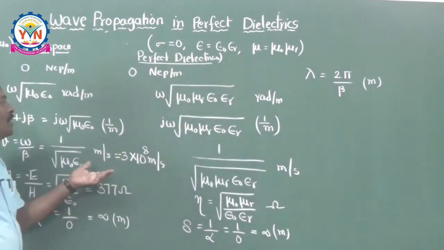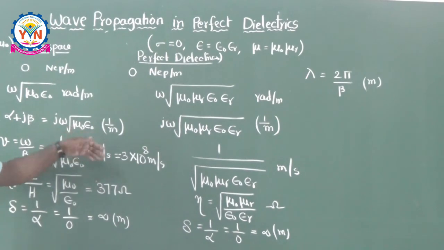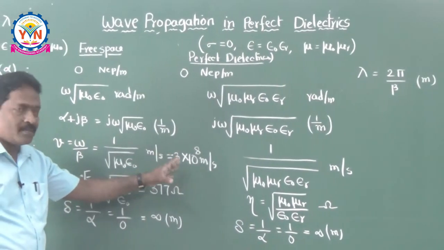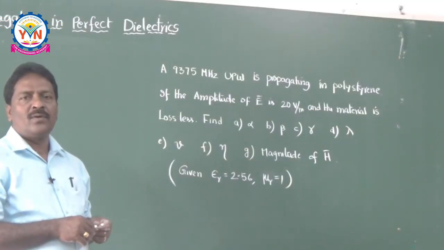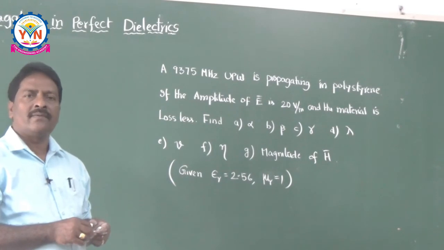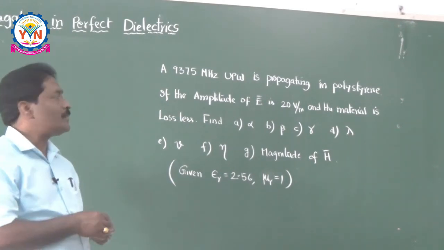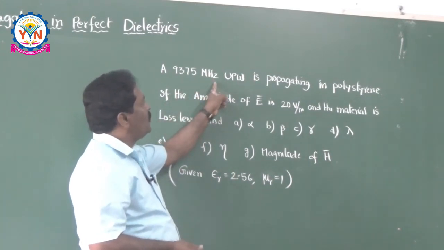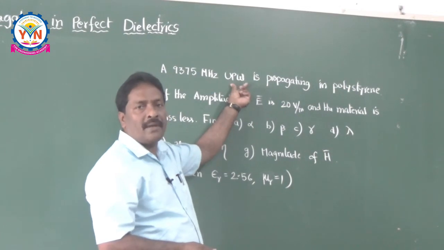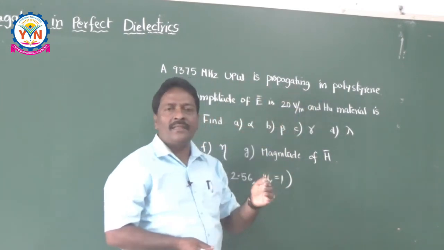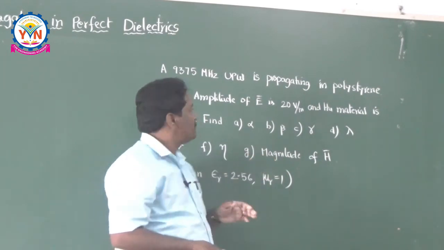I would like to clarify all these parameter calculations by taking a small problem. Now we have seen the equations of the wave parameters for a wave propagating in perfect dielectrics. Now let us see this problem. A 9375 MHz UPW, a uniform plane wave, is propagating in polystyrene. That means the dielectric material is polystyrene.